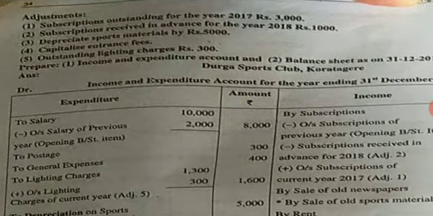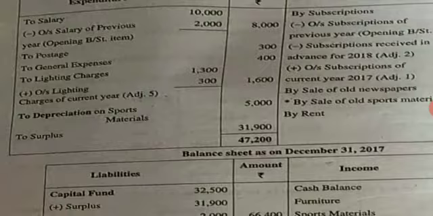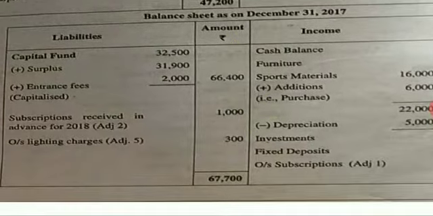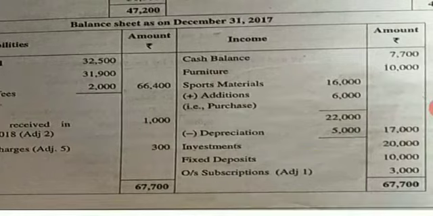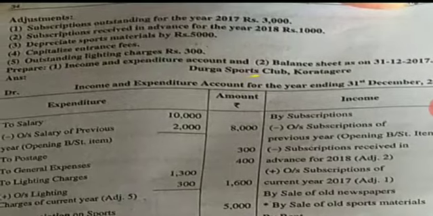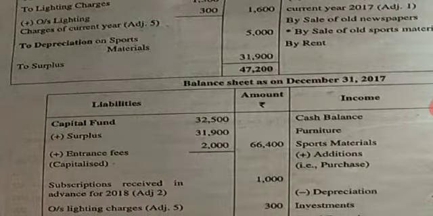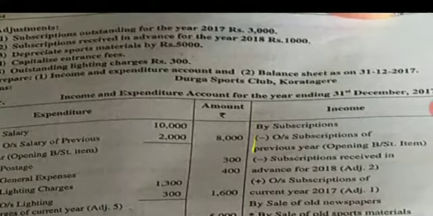Next, they have told you depreciate sports materials rupees 5000. Come to your expenditure, income and expenditure account debit side, write depreciation sports materials, outer column 5000. Now come to your sports materials asset side balance sheet. Write less depreciation 5000. Put an arrow minus it, outer column 17000. Next, capitalize entrance fees. Come to your capital fund. We have already written add entrance fees to the capital fund.